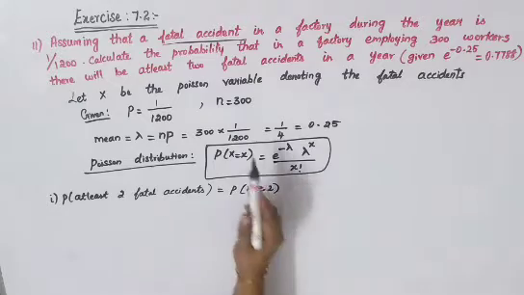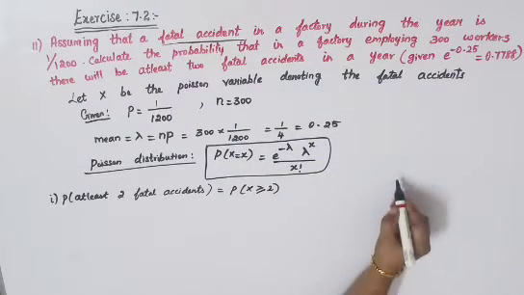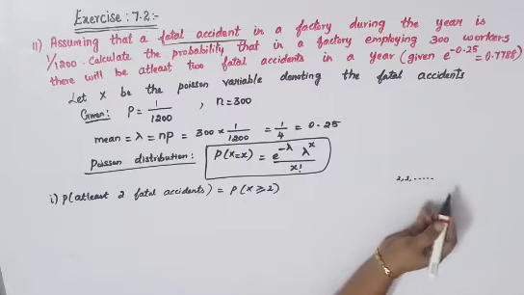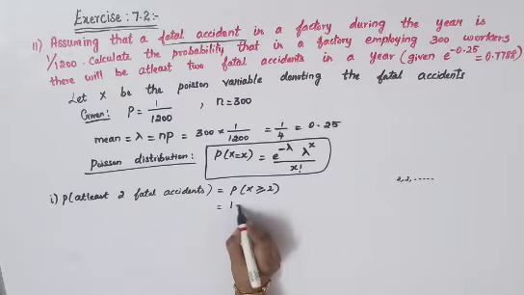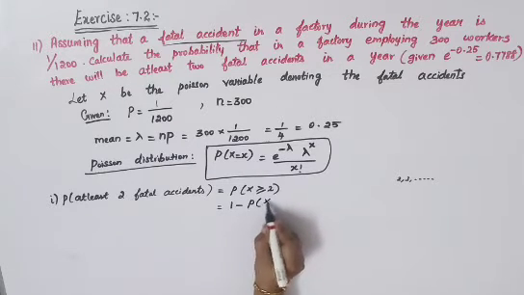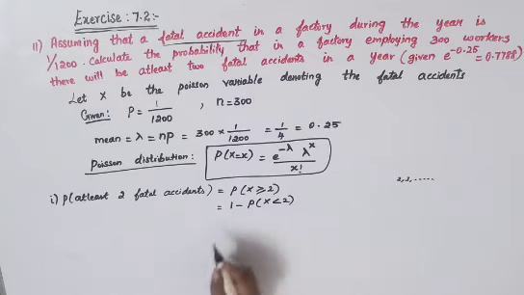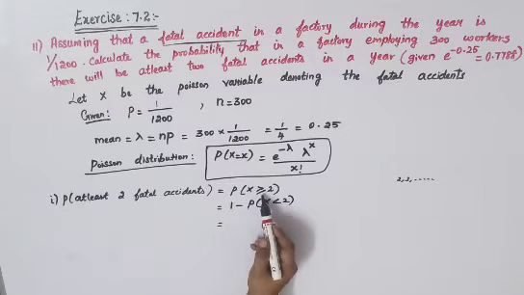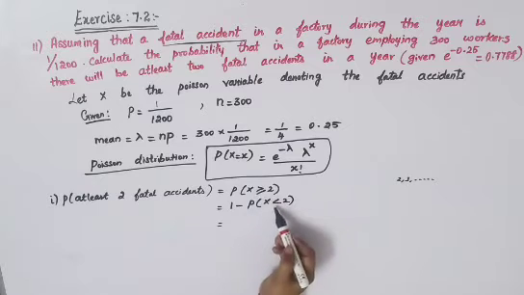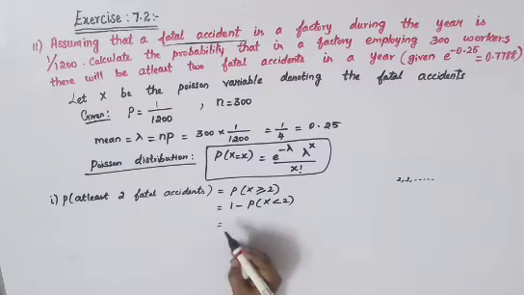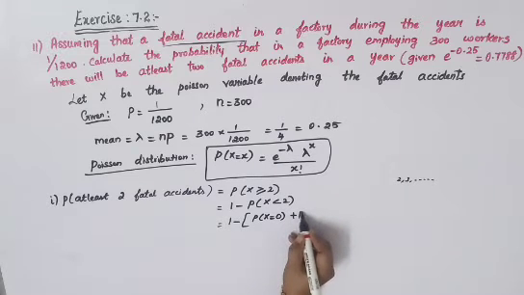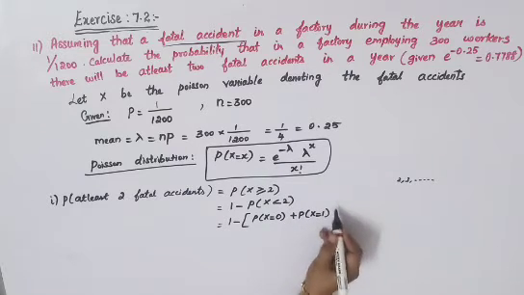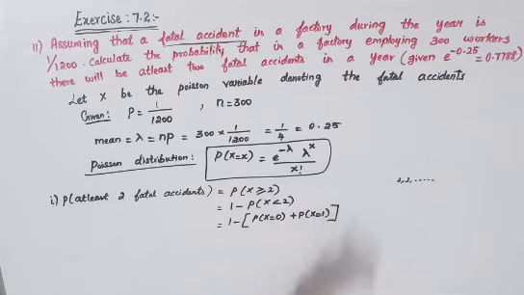But from 2 up to 300 number of workers it is given, so you'll have to find 2, 3, etc. up to 300, which is not possible. So what you can do is convert it into 1 minus P of x is less than 2. If you had greater than or equal to, it will become less than. If you had equal to here, don't put equal to, so you'll have only less than 2. Now you can write it as 1 minus, and less than 2 means you'll get P of x equal to 0 plus P of x equal to 1. So now you'll have to get back to your formula and substitute it.